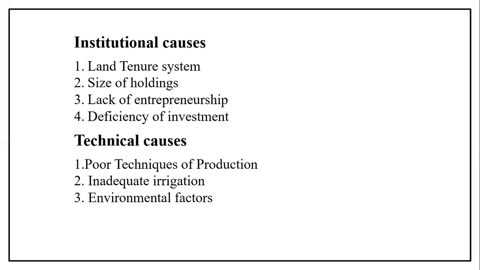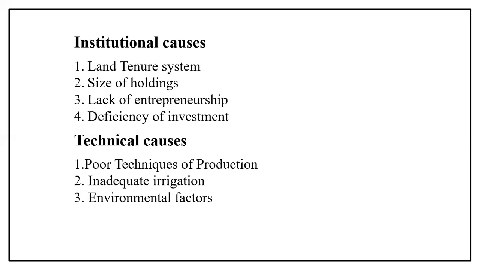What is that strategy? The new agriculture strategy was implemented by MS Swaminathan, with high yielding variety of seeds. Before that, we used to import food grains from other countries at exorbitant rates. We used to import. Got it? But now we are using those seeds, and if there are poor techniques of production, that is, proper utilization is not there, then it also leads to low production in the agriculture sector.